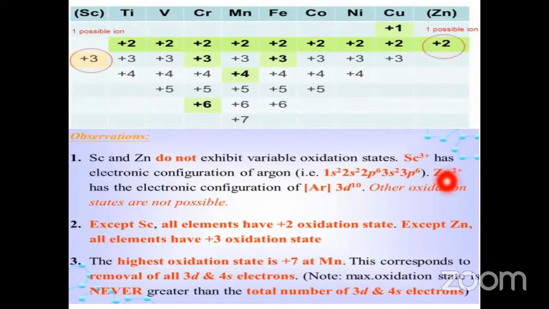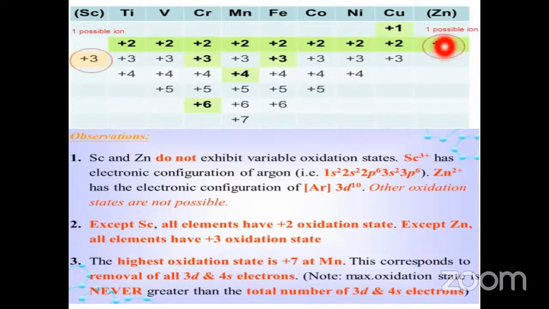Whenever it loses the 2 electrons, it gets the +2 oxidation state and the argon 3d10 configuration. This is also not possible. From this one, it is also impossible to remove the electron. So these do not exhibit the other oxidation states. Except scandium, all the elements exhibit the +2 oxidation state.